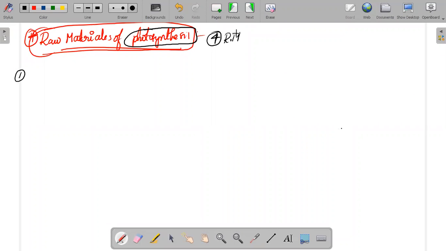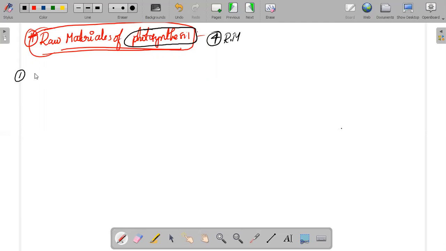It would be better if you say each and every raw material, not sugar. Sugar is a byproduct of photosynthesis. This is the B and this is the A. These are the substances and these are the products. Substances mix together to form the products. I'm asking about these: what are the raw materials? I'm not asking about the products here.